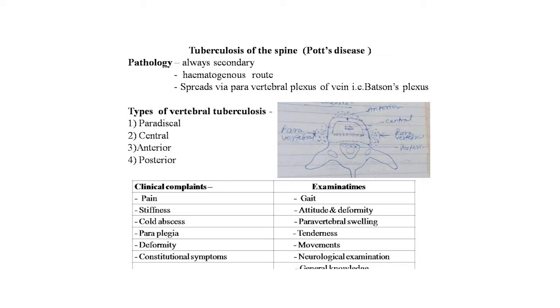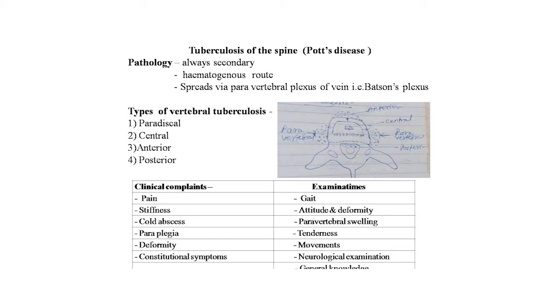Types of vertebral tuberculosis are the paradiscal, central, anterior and posterior. Here is the image showing the anterior, central, paravertebral and posterior types of vertebral tuberculosis, clearly seen by the dotted shadow in this image. Now the clinical complaints of tuberculosis of the spine are pain, stiffness, cold abscess, paraplegia, deformity and constitutional symptoms, that is Pott's spine.